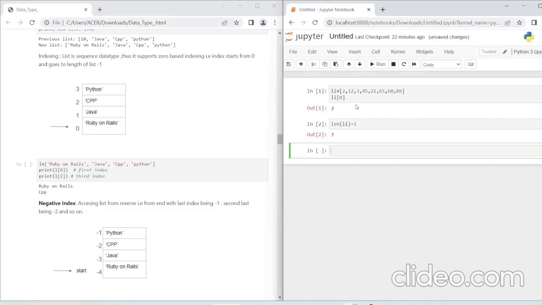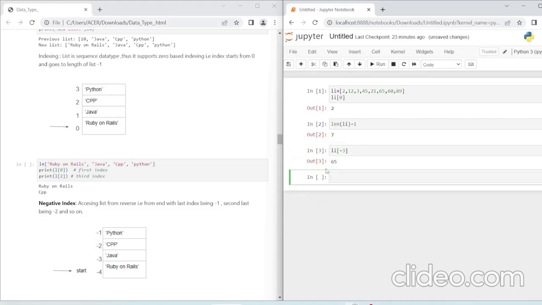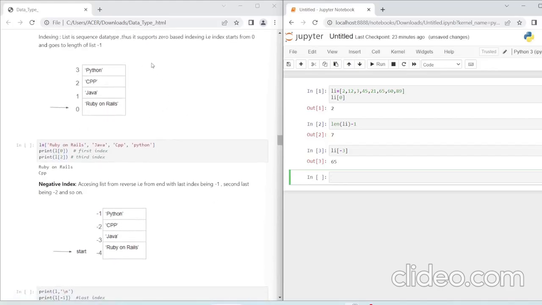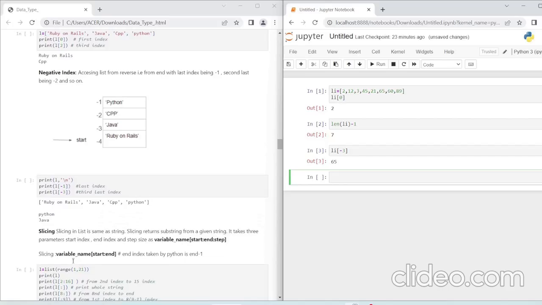And if I want to do negative indexing, it starts from -1, -2, and goes till minus the length of the list. So if I do li and I want to print the third last, the third last element is 65, and if I run it, it will be 65. So it also supports negative indexing, which means I can do the indexing from reverse. This is an example of positive indexing, and this is an example of negative indexing.